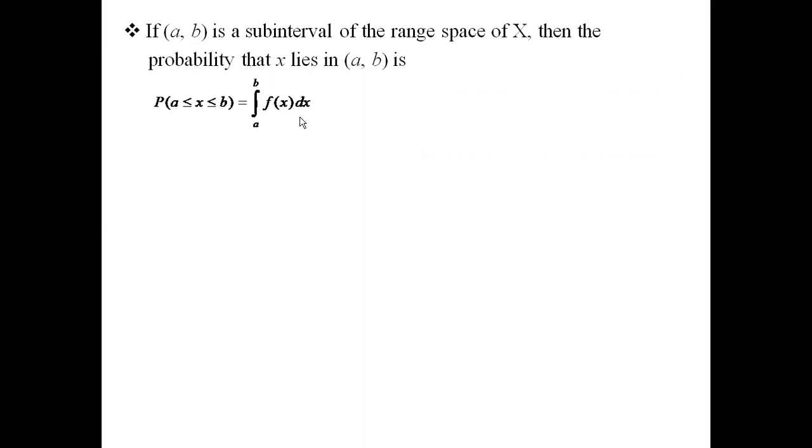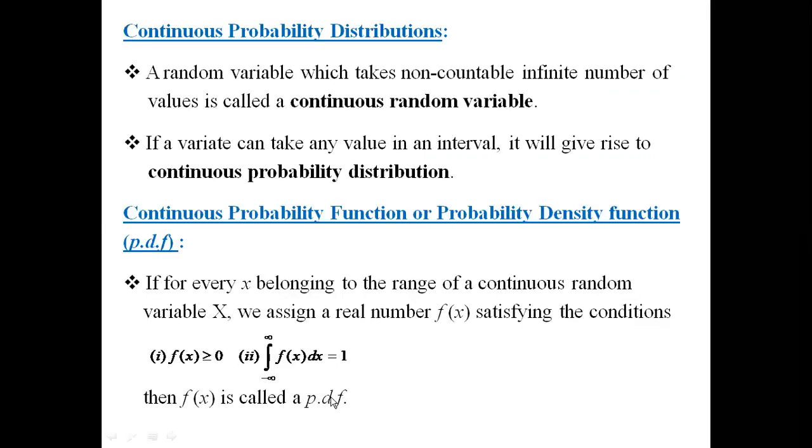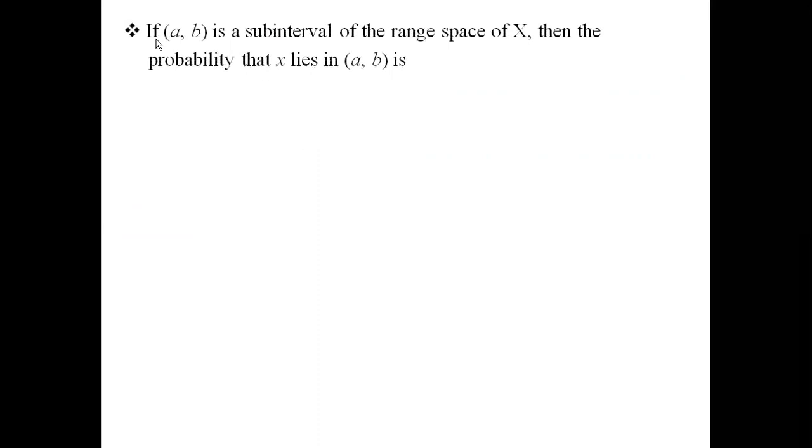So in the overall range, that is between minus infinity to infinity, if we choose a particular subinterval, say it is (a, b), then the probability that x lies in this interval is usually denoted by probability of x lying between a to b, and the integral limits will be taken from a to b. F of x will be integrated, so f of x dx between a to b.